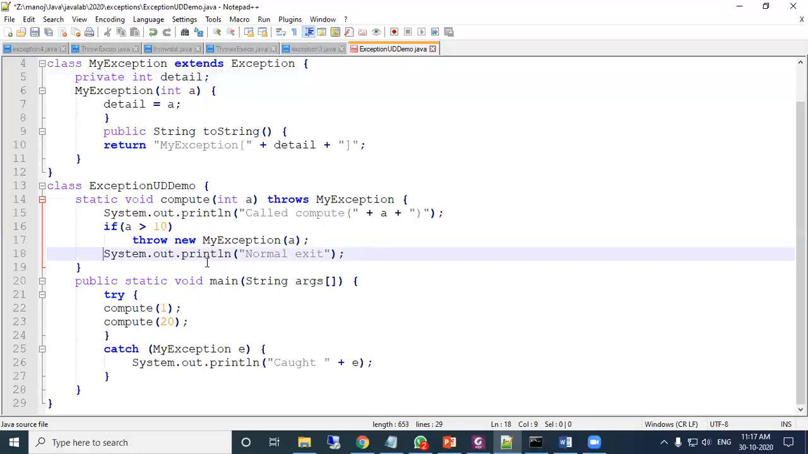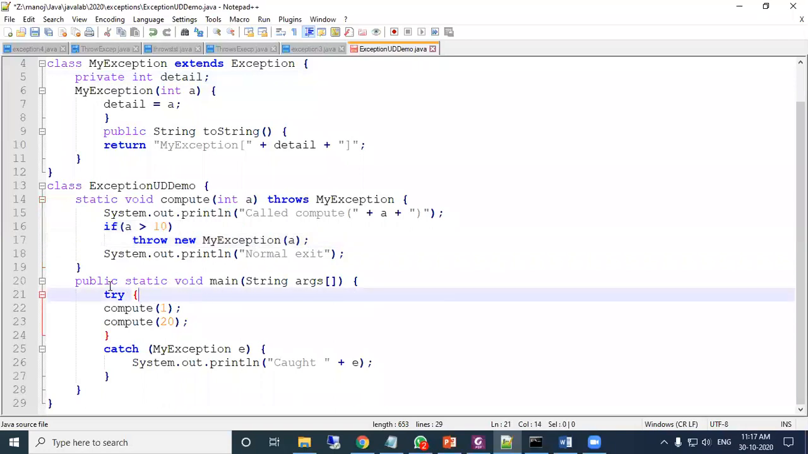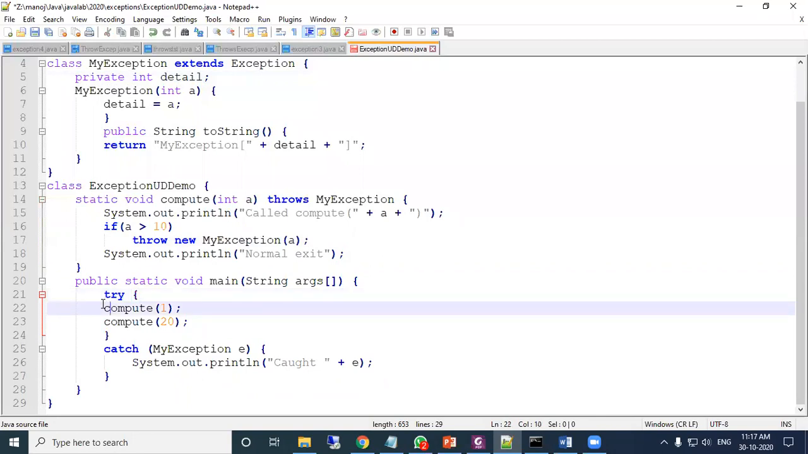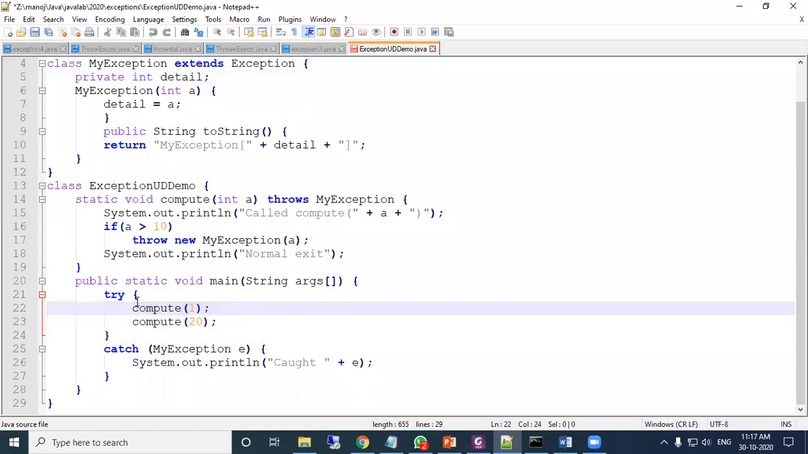Normal exit message will come. This will not execute if a is not greater than 10. Okay. Now come to the main function. Inside the main function, there is a try block. So inside the try block, compute 1. That means the compute method is called.